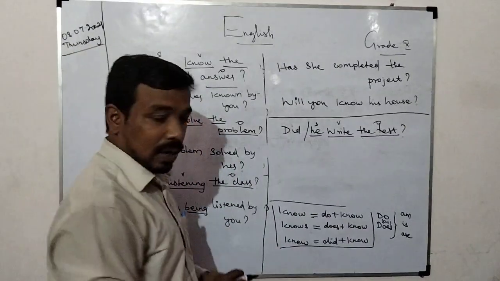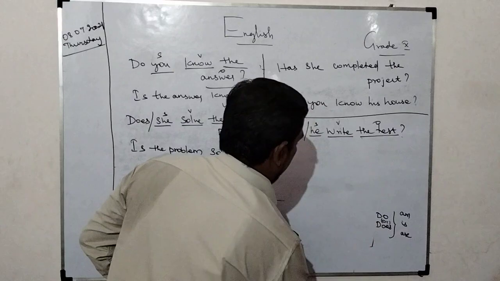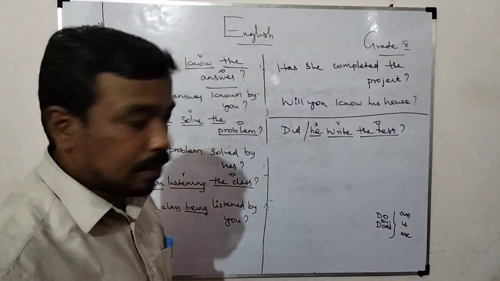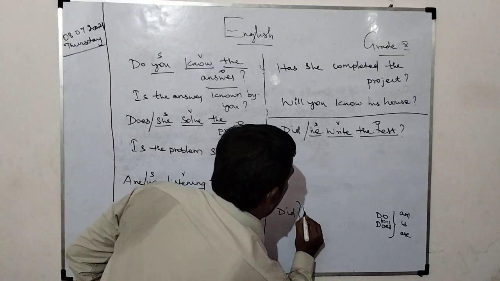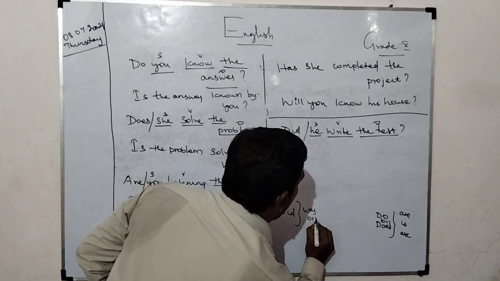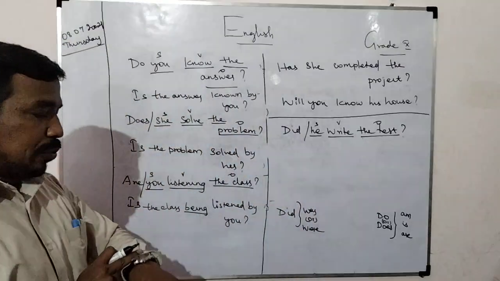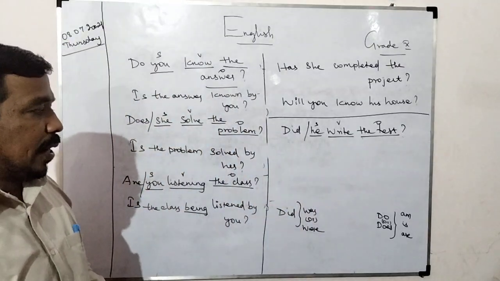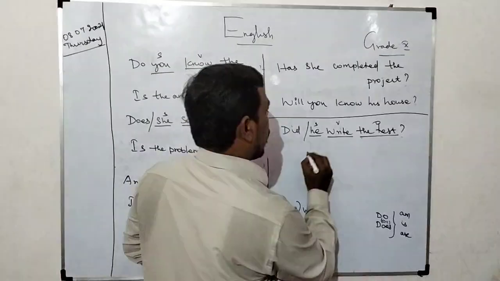But here, in the place of did we should use was or were. So interchange the object into the subject.